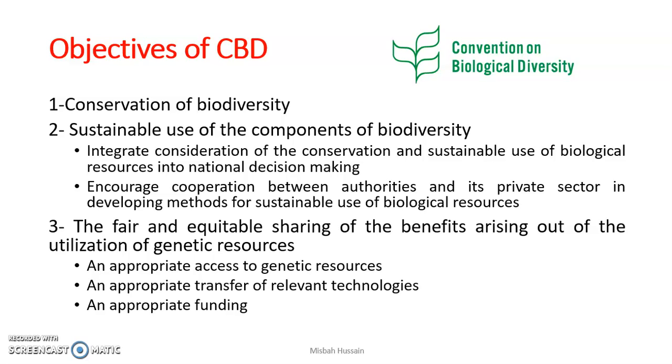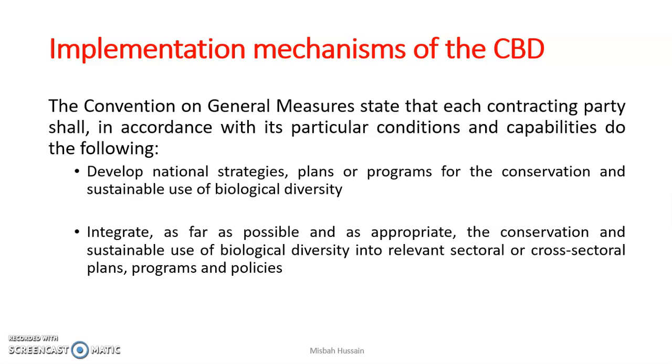The third objective of the CBD was the fair and equitable sharing of benefits arising out of the utilization of genetic resources. In this objective, the main focus was on appropriate access to genetic resources, appropriate transfer of technologies, and appropriate funding that can promote this sharing and transferring. If they get any benefit from this sharing, they have to share this benefit with the convention as well. The benefits could be in the form of money, or other benefits like trainings and workshops.